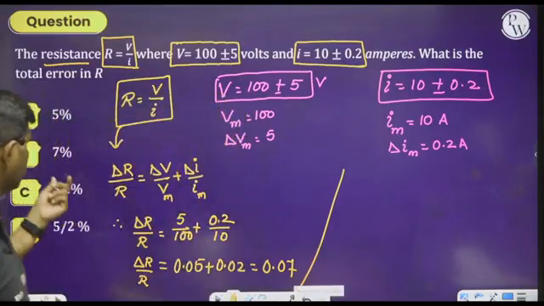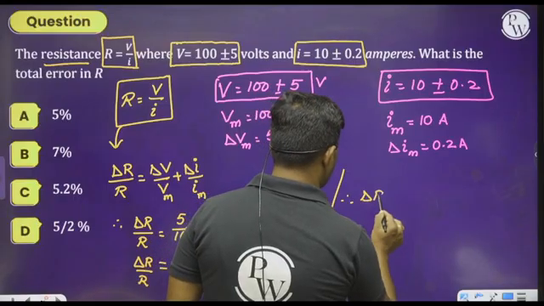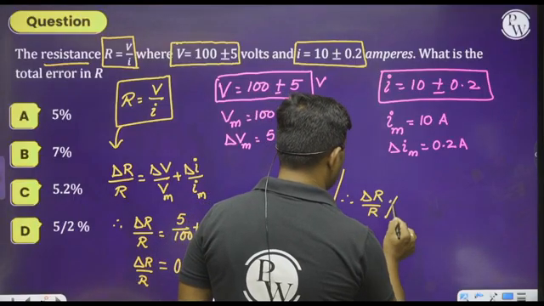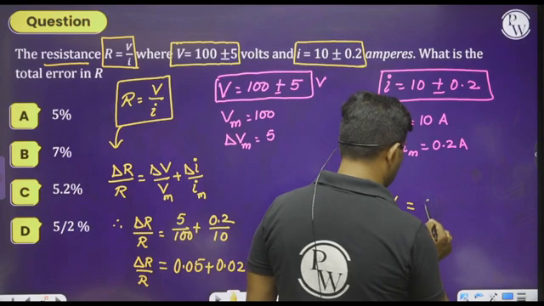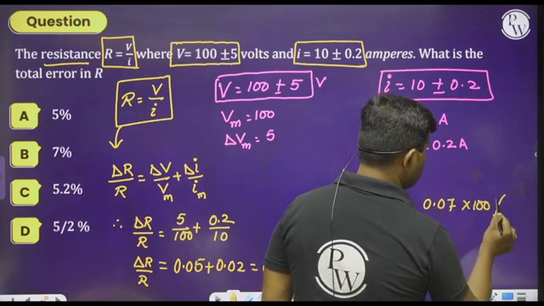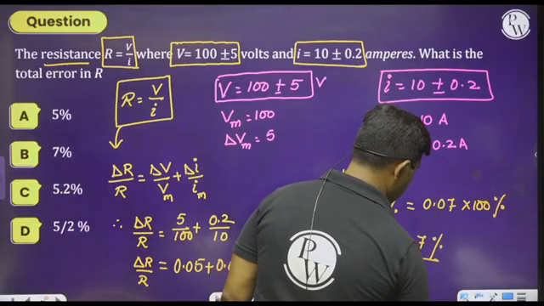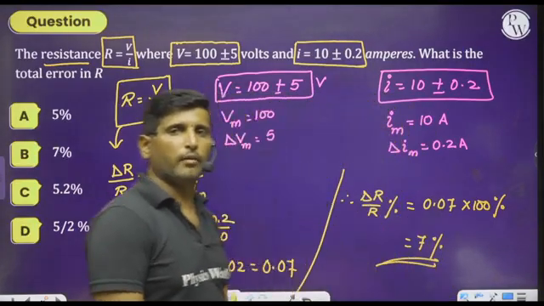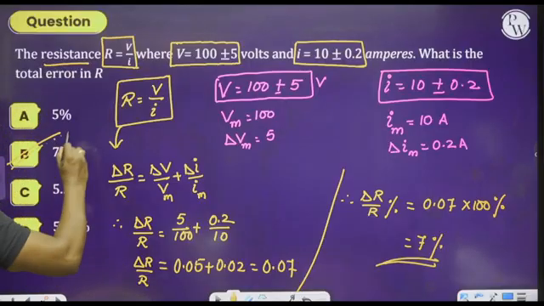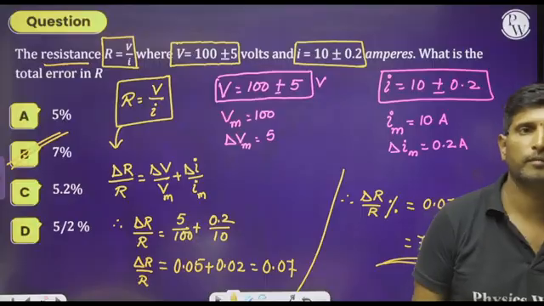But they are asking in terms of percentage. Therefore, delta R by R in percentage is 0.07 into 100%, so you will get the final answer as 7%. Hence we can select option B as the right answer.